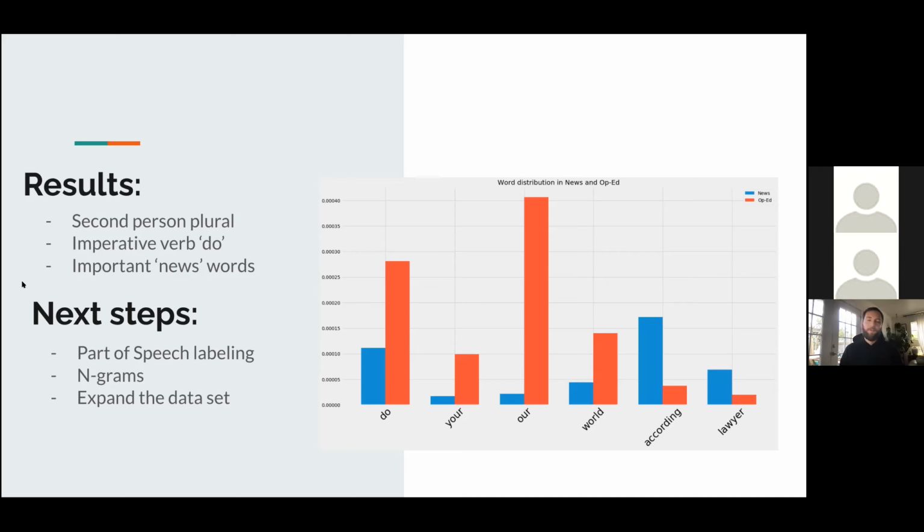Then also, I would like to expand the data set to reduce some of those words at the end that are more news-based words.